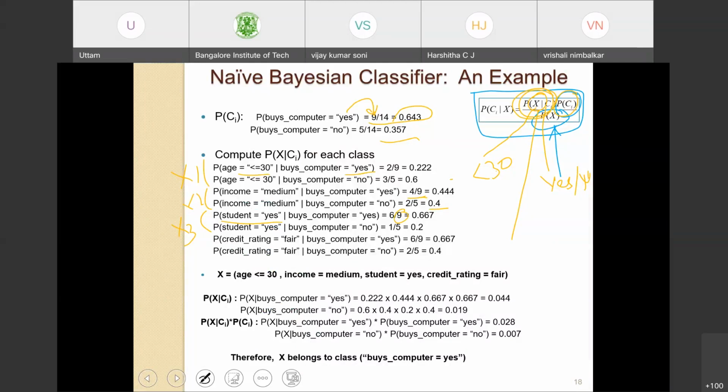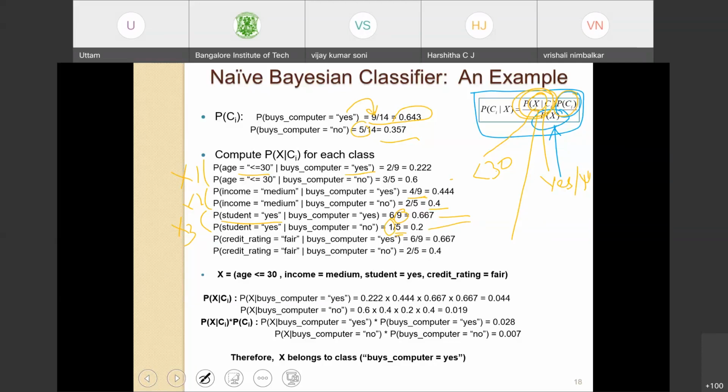So it will be 6 out of 9, which is 0.667. What is the probability that the student does not buy a computer? There are altogether 5 cases where people are not buying a computer. Out of that, there is one case when the person is a student but doesn't buy a computer. So probability is 0.2.